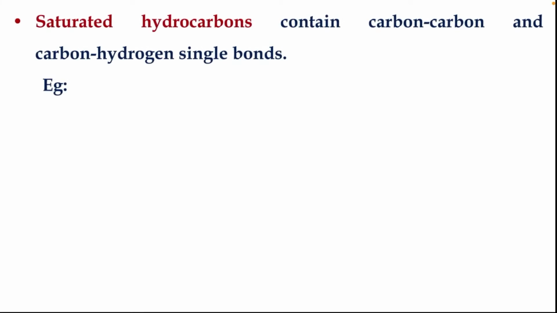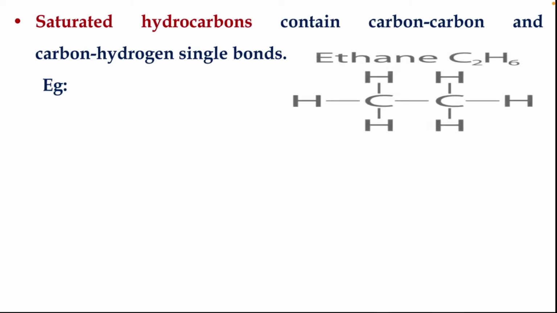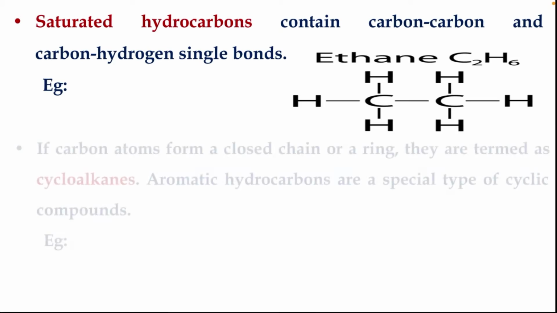Saturated hydrocarbons contain carbon-carbon and carbon-hydrogen single bonds. For example, in ethane, all the bonds between carbon and carbon as well as carbon and hydrogen are single bonds. They are called saturated hydrocarbons.